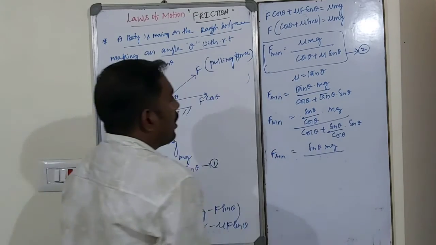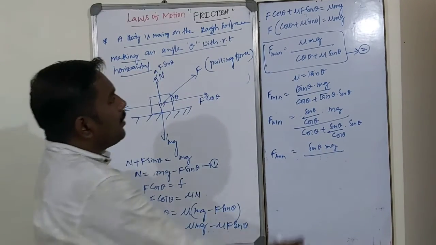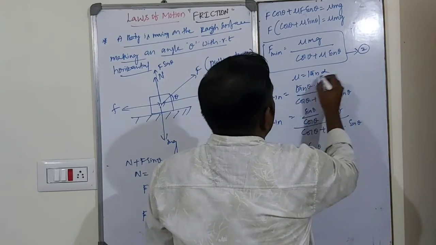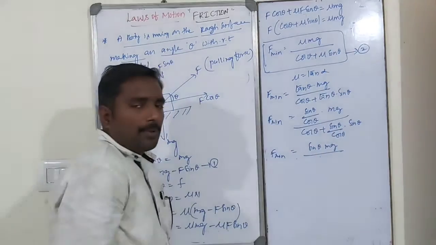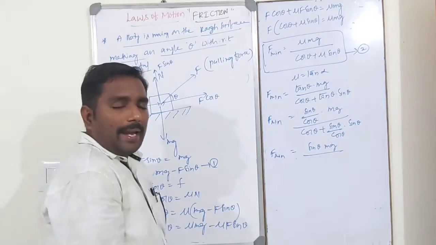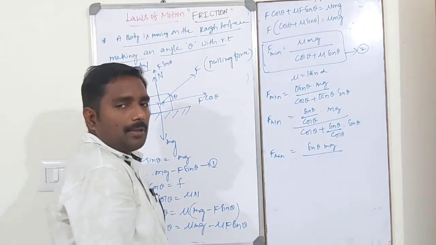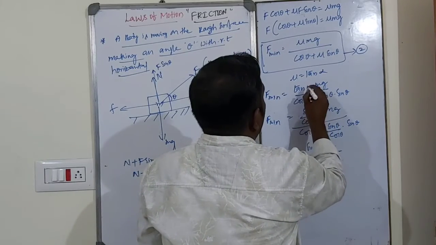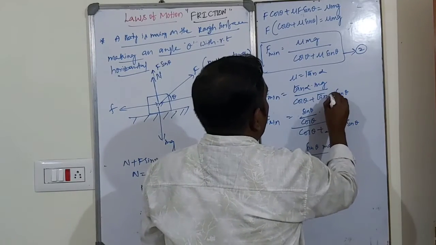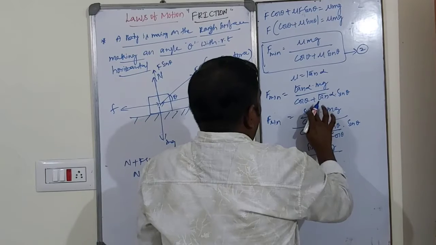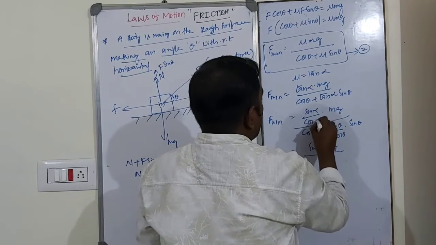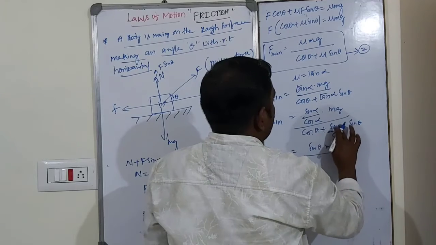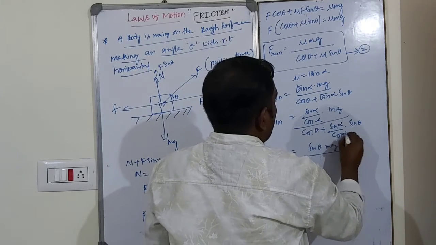Cos square theta. Okay. So I will take mu is equal to tan alpha, dear students. Mu is equal to tan alpha, where alpha is the angle of repose. Angle of repose is nothing but angle of friction. Mu is equal to tan alpha. This is tan alpha. This is also tan alpha. Tan alpha is nothing but sin alpha by cos alpha. Of course, this is theta. This is also alpha. This is also alpha.